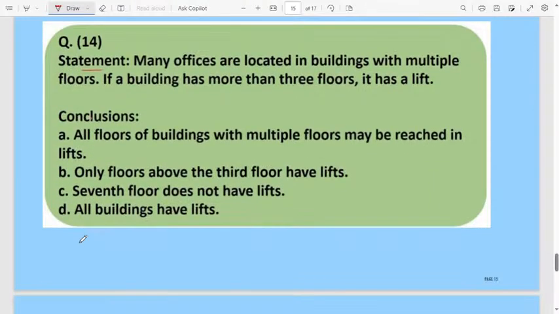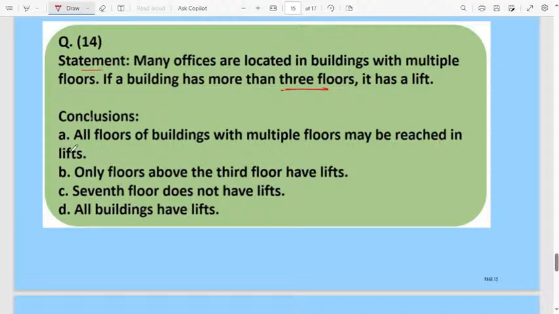Next statement. Many offices are located in buildings. Yes, nowadays multi-office buildings have so many floors. Many offices are located in buildings with multiple floors. If a building has more than 3 floors, it has a lift. Normally, offices are constructed with multiple floors. If a building has 3 floors, it has a lift. This is given in the statement.